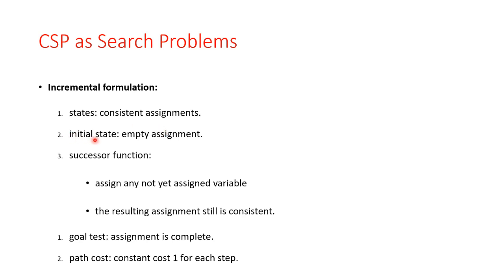The second thing is the initial state, the empty assignment. First हमारे पास state क्या होनी चाहिए, initially empty होनी चाहिए. Then successor functions, कौन से functions को हमें use करना है, assign any not yet assigned variable and the resulting assignment is still consistent. Okay, then the goal state is what, the assignment is completed, and the path cost is constant, cost 1 for each step. जैसे जैसे हम स्टेप को इम्प्रूव करेंगे, फंक्शंस को यूज़ करेंगे, स्टेट को इंक्रीज करेंगे, उस वजह से हमारी पाथ कॉस्ट क्या होगी, इंक्रीज होगी बाय 1. ओके, सो दिस इज अ पाथ कॉस्ट.